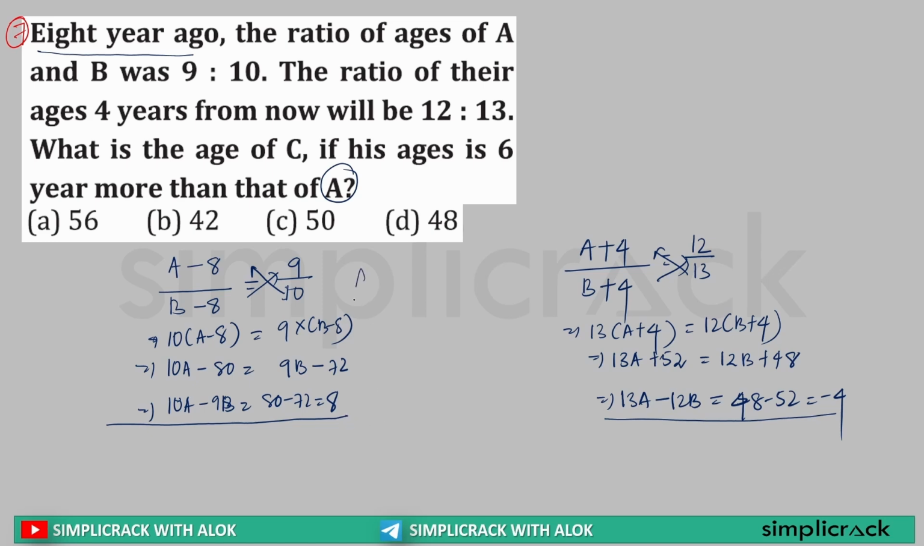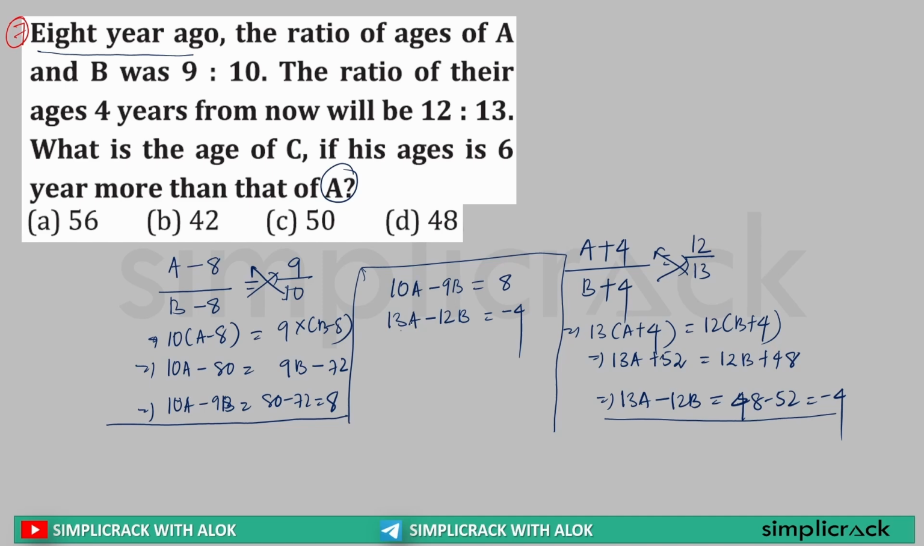What can I write here? Sir, I can write now here 10A minus 9B is equal to 8. Second thing, 13A minus 12B is equal to minus 4. Now I need to clear out one of the variables so that I can solve this whole question. Yes or no? Yes. Now what should I do? I should equalize either A or B.